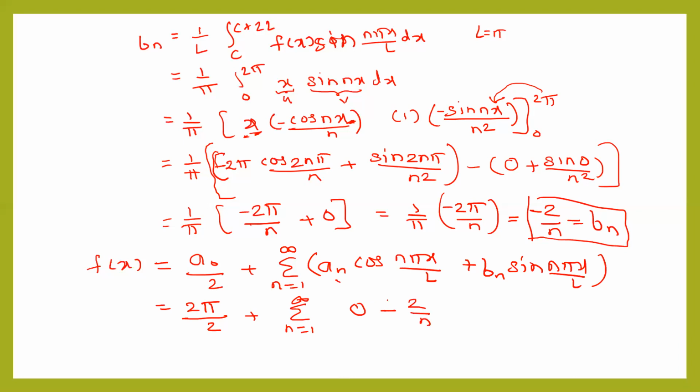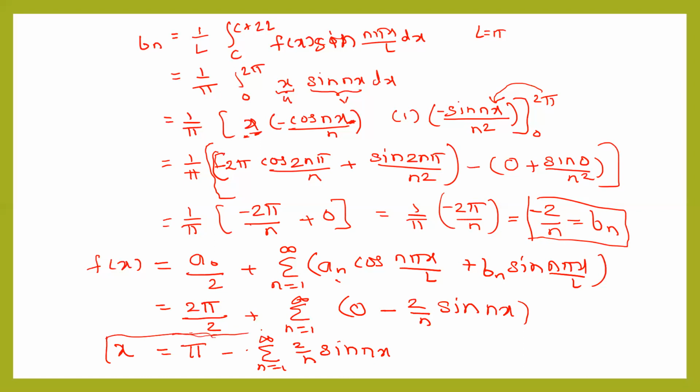Since L is pi, this pi and pi will get cancelled, and this is nx. So finally we have the Fourier series for x: x is pi minus summation 2 upon n sin nx, n varying from 1 to infinity. Here we express x in terms of a sine series.